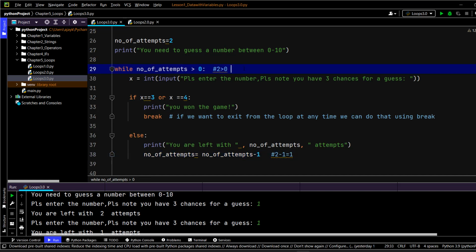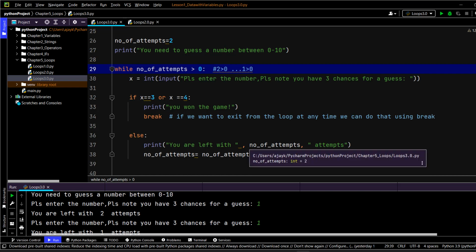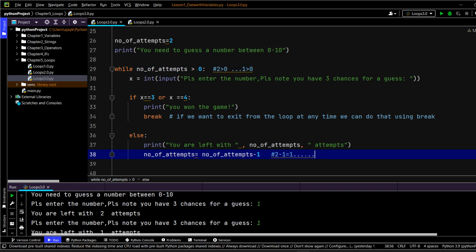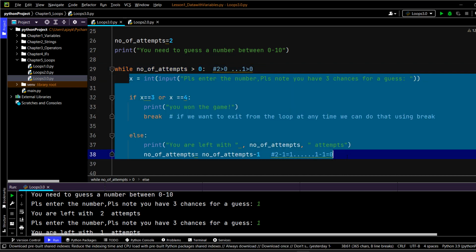Okay. Then again the code goes here. Then you have the next value, which is 1, right? Because now the number of attempts is 1. Now 1 is greater than 0. Yes. Again, the code enters here, right? So you get here that you have one attempt left, correct? And then here again the calculation happens, which is 1 minus 1, which becomes 0, right? So when you go again here, 0 is not greater than 0 because 0 and 0 are equal. So basically this is where the code is now going to exit.